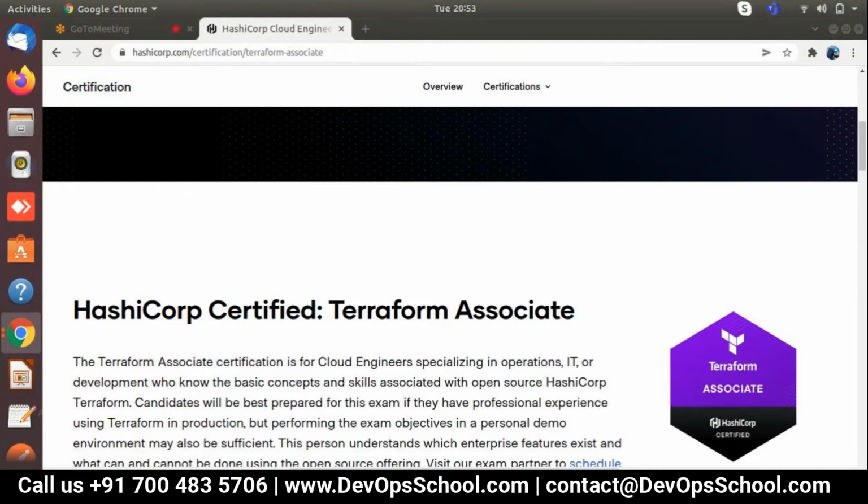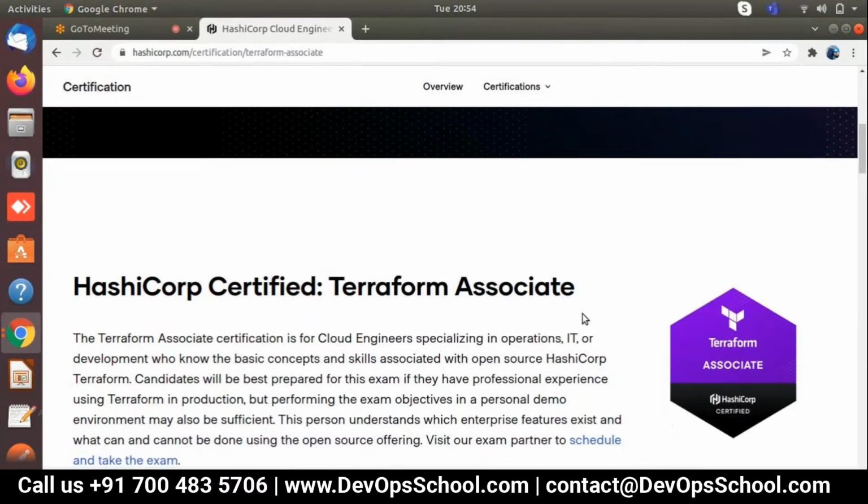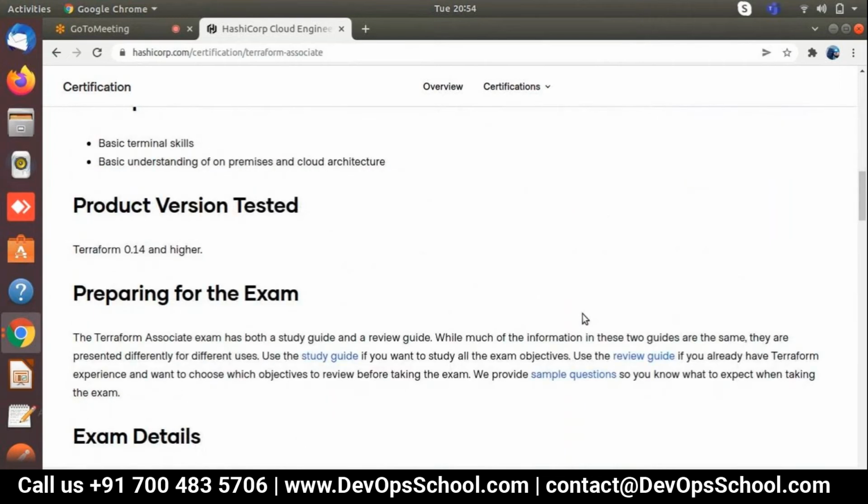Okay, perfect. So this is the HashiCorp official website related to the certification as well as the syllabus. As I mentioned, we are strictly following this syllabus because it helps our students pass this exam as well as gain industrial experience, both. As I mentioned, I'm going to combine both things together, and based on that we are going with the teaching process, I can say training process.